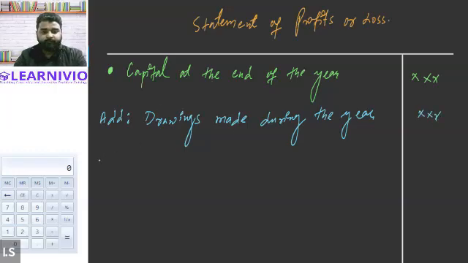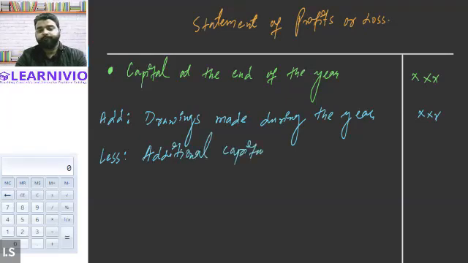Then we will subtract: less additional capital introduced during the year. If we have invested any additional amount in the business in the form of capital, then we will have to reduce it.